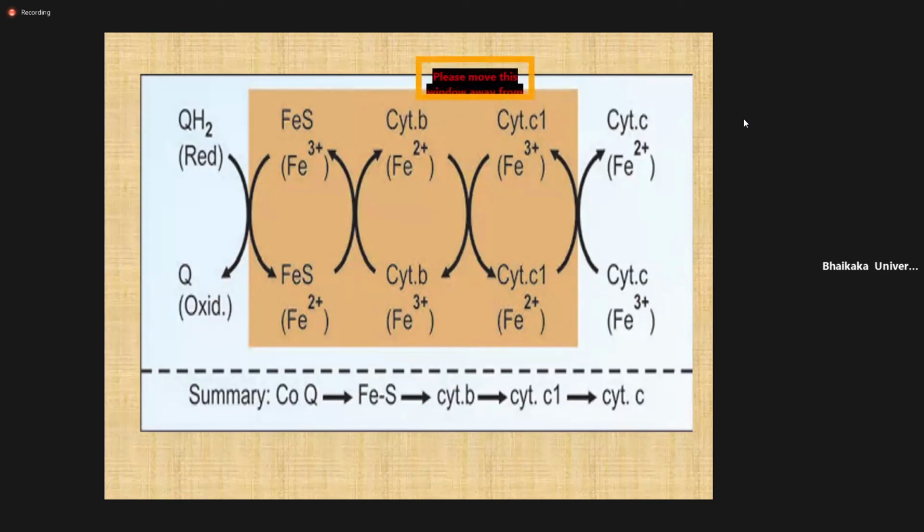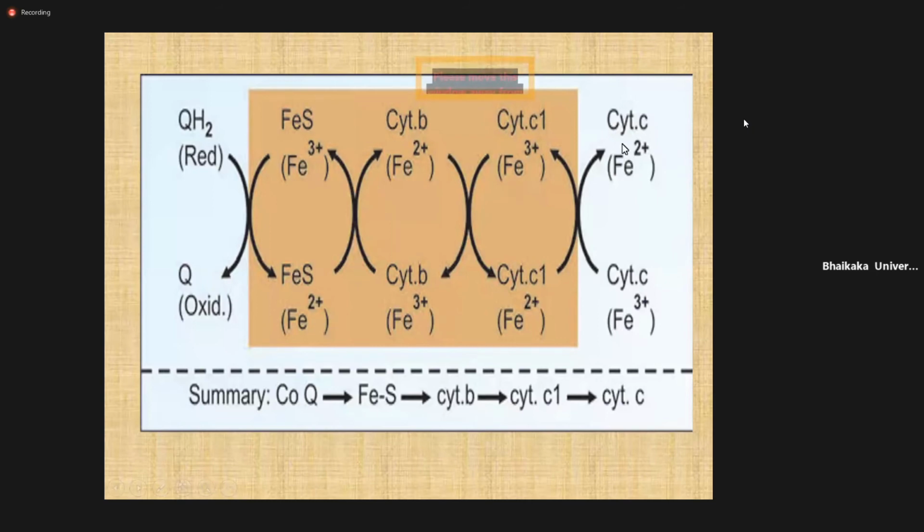This cytochrome Q gives the electron to complex 3. In complex 3, iron sulfur first gets reduced, then this gives the electron to cytochrome B, then cytochrome C1, and finally complex 3 gives the electron to cytochrome C.